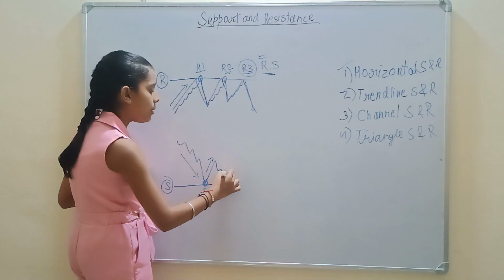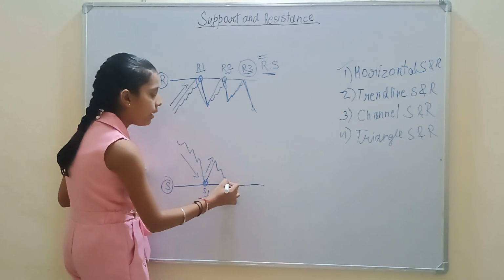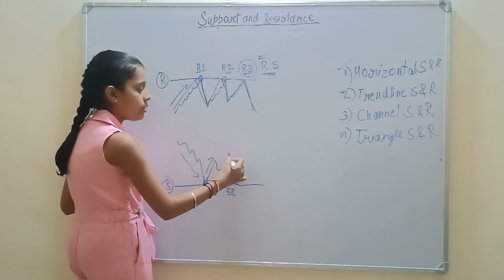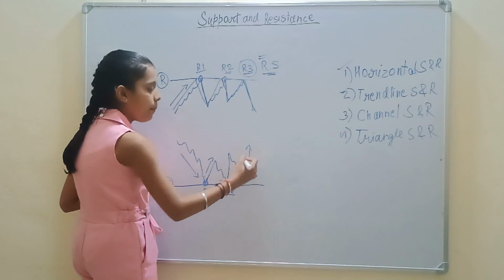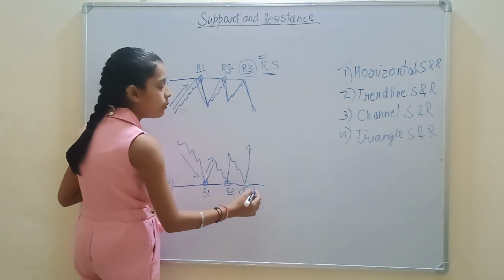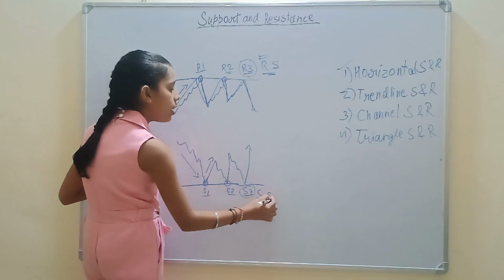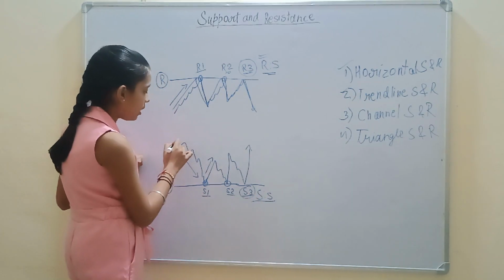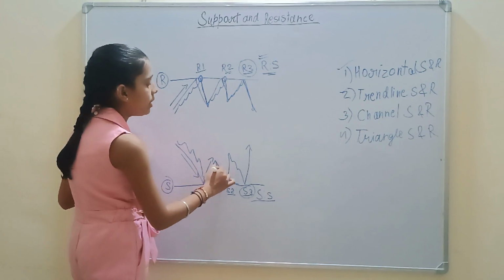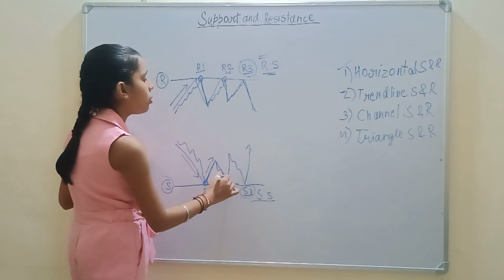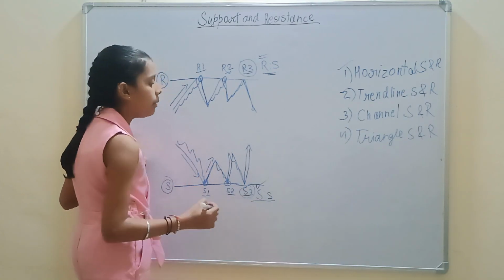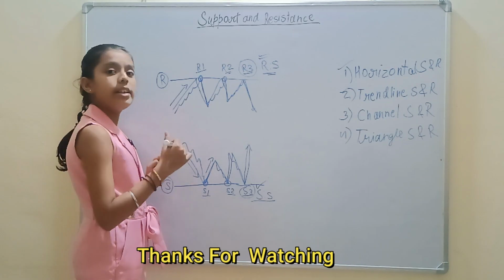Again the market price will come downside and go upside. So we will mark this as S2, and then the market price will again come downside and go directly upside. So this will be our S3. When S3 is there, we will confirm that our support is working strongly, because the market is coming downside, touching our horizontal support and going upside, coming down, touching and going upside. So it is confirmed that our support is working strongly.